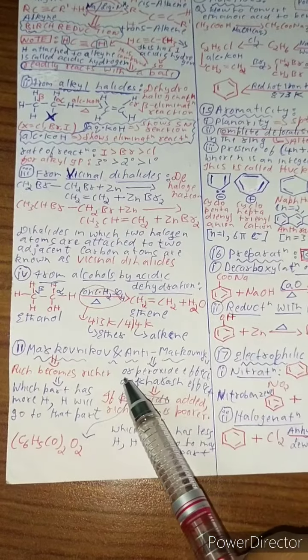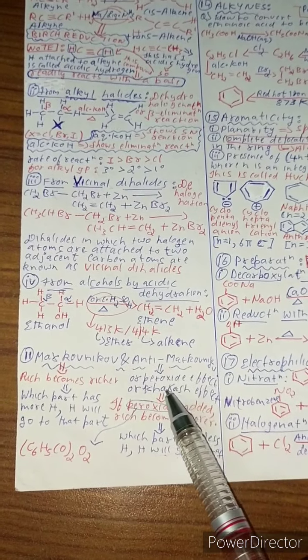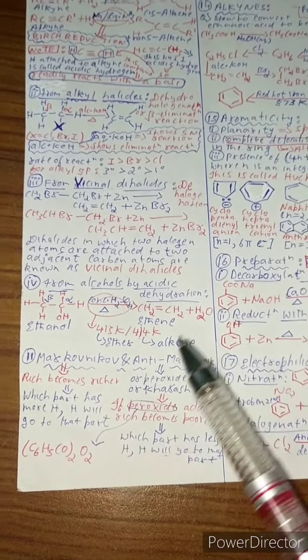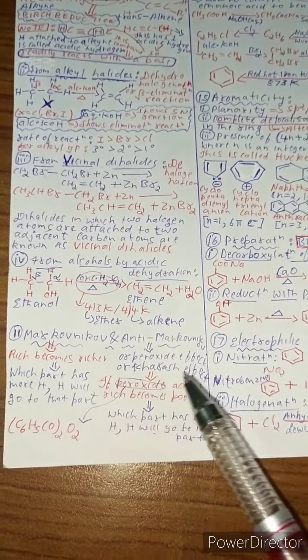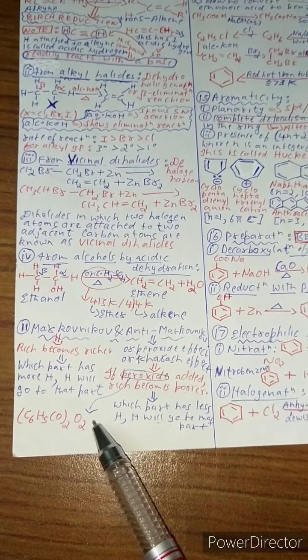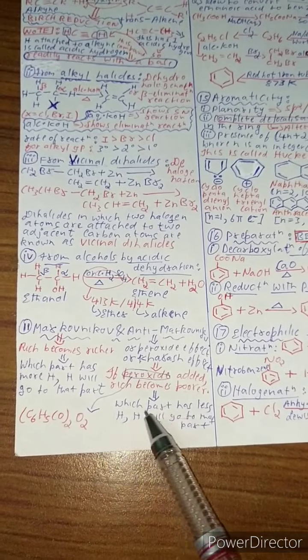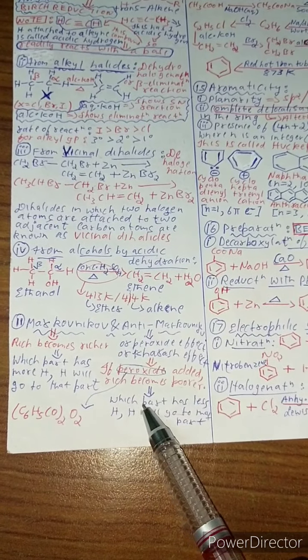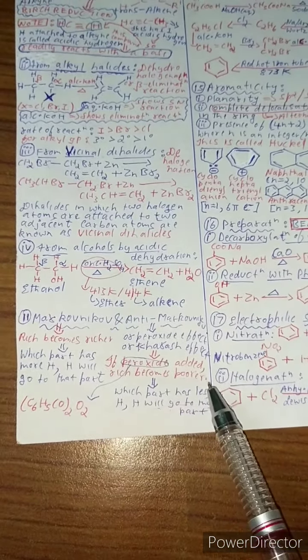But in anti-Markovnikov, which is also known as peroxide effect or Kharasch effect, if peroxide is added to the compound, rich becomes poorer. How? See, if peroxide is added, for example, this is a peroxide, benzene, CO and O2. Which part has less hydrogen? Hydrogen will go to that part when peroxide is added.